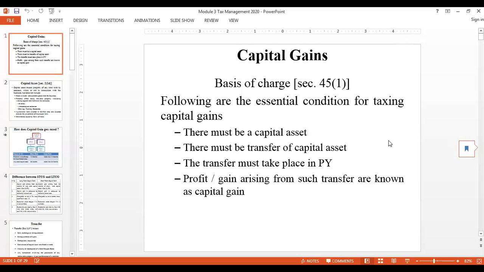Yesterday, I posted on the WhatsApp group a Word document that contains notes relating to capital gains. Most important, the details of Section 54, and also the problems associated with capital gains.